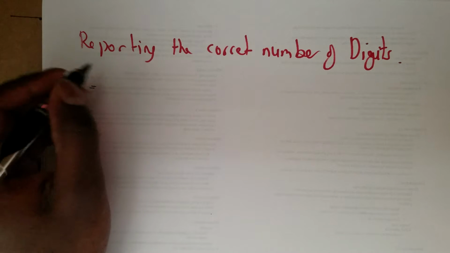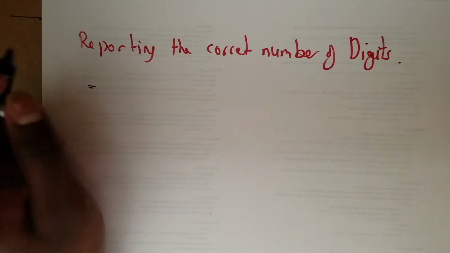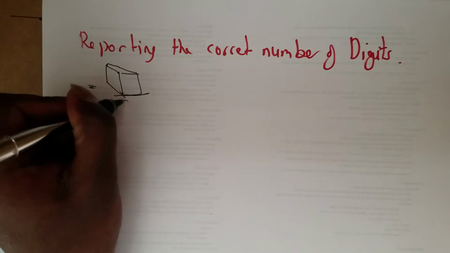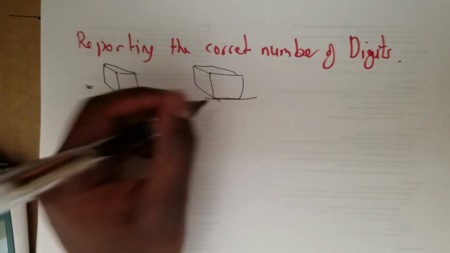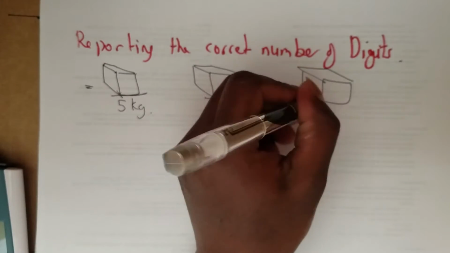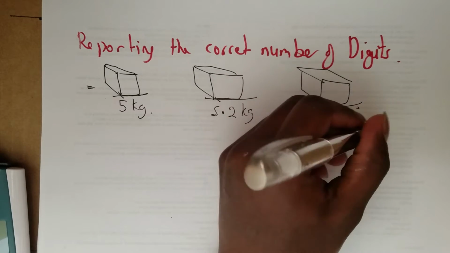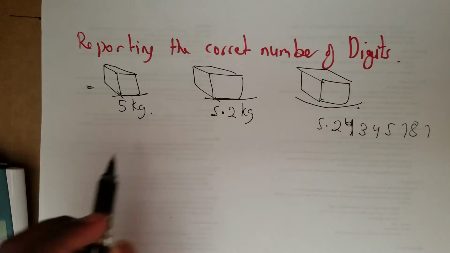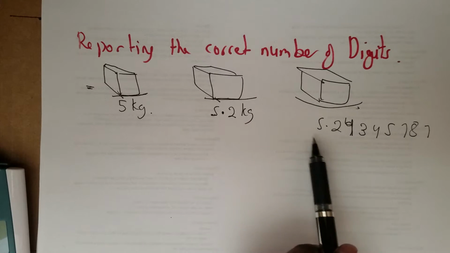For example, if you weigh something, in this case a box, and the scale reads 5 kilograms, and you have another box on another type of scale that reads 5.2 kilograms, and another scale that reads 5.2934, the one that's more accurate would be this number, because there are more decimal places here. So that's what I mean by accuracy.